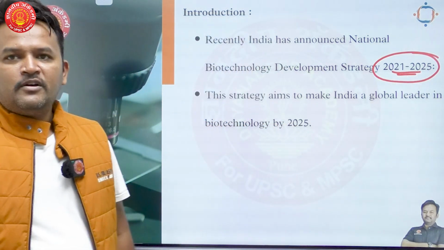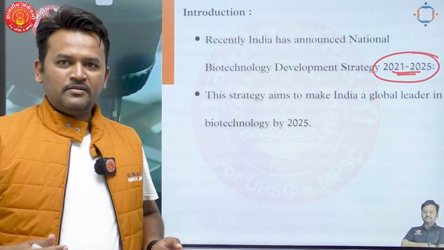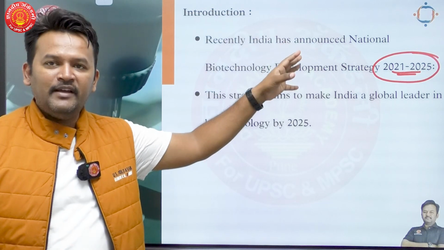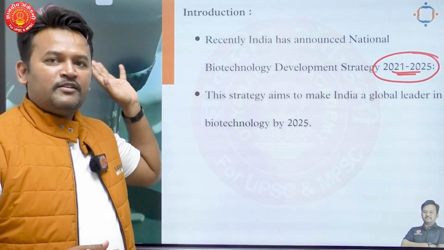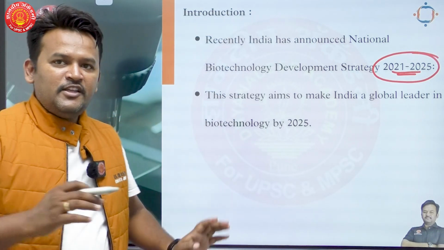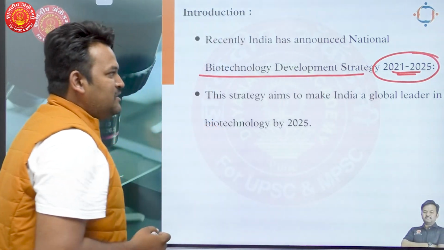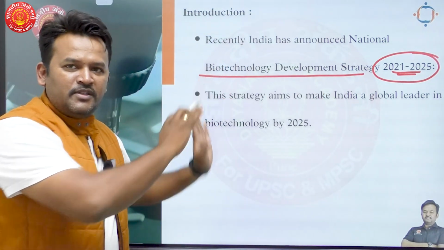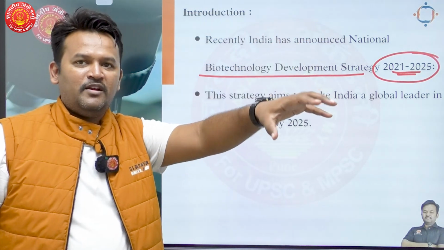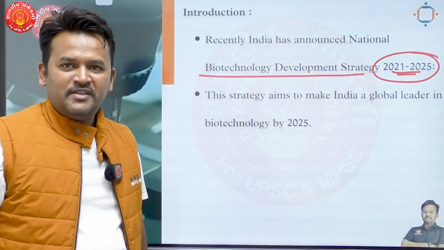We are going to focus our energies on development of biotechnology sector. So there is a growth, right? There is a dimension of growth exists in India, and because of that, government is also pushing for the development of biotechnology sector, right? And this push is in the form of National Biotechnology Development Strategy. So right away, bring the context to this question. This is context, right? Government has done something in biotechnology, and because of that, UPSC has asked us this question.